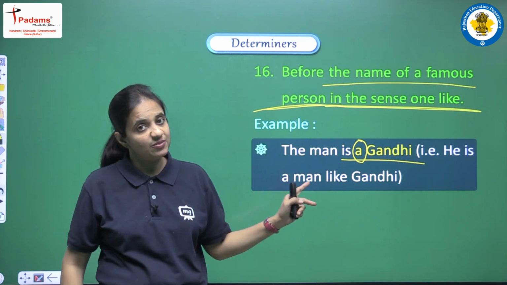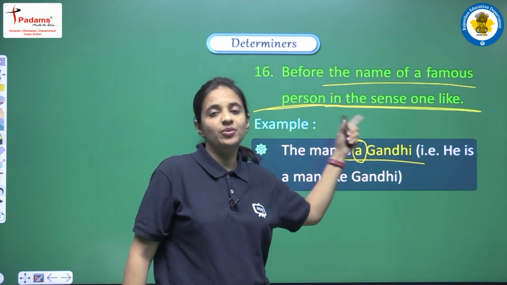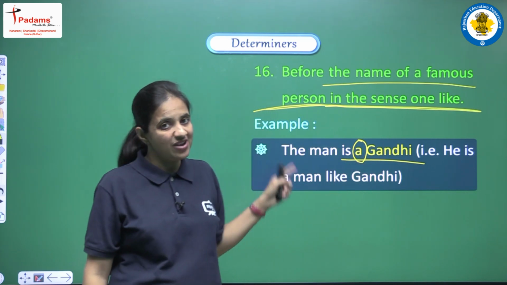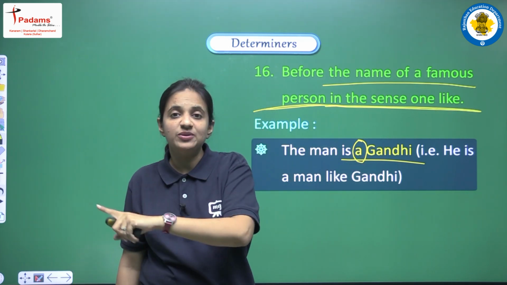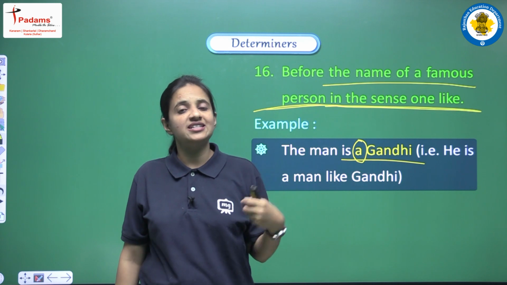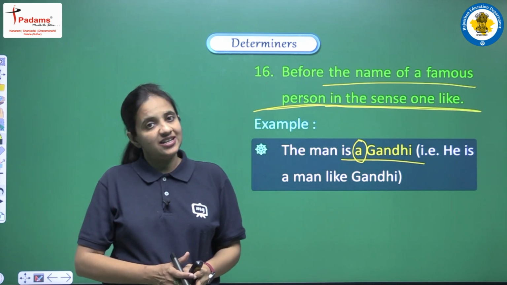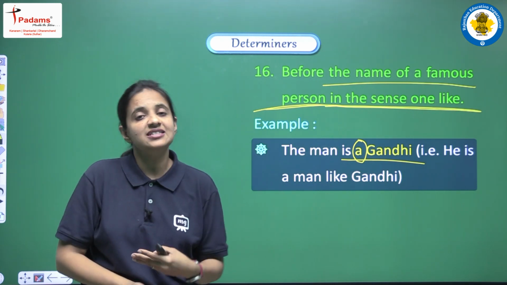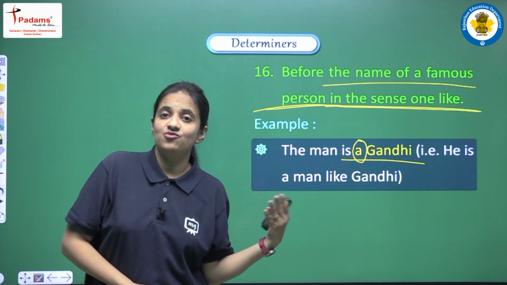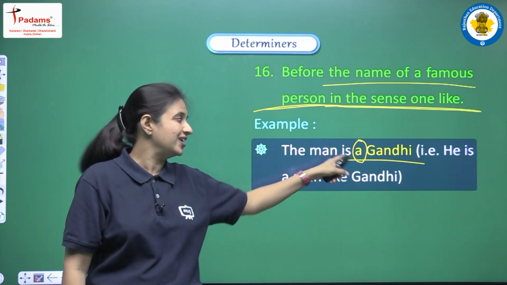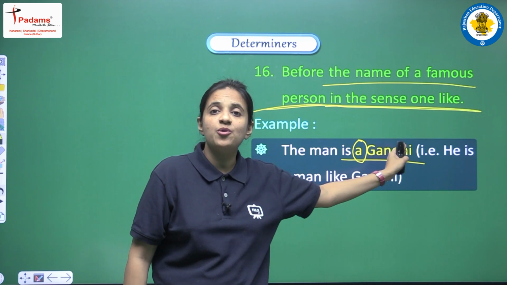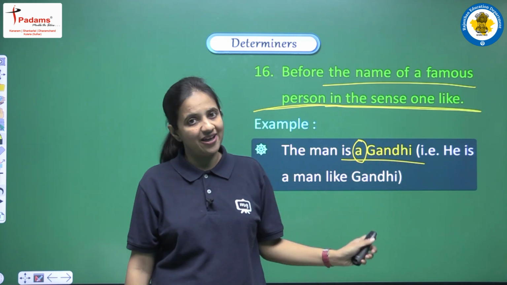Okay, so in this manner, yes, Gandhi is a proper noun, but we can use a or an when we are trying to say that that person is just like Gandhi ji, because he has the same qualities, almost the same character, the same personality that Gandhi ji had. So in this manner we can use a or an before the proper noun.